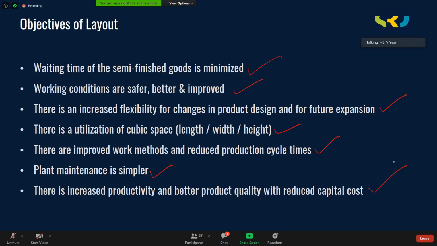Productivity should improve. With a lesser input, you must get greater output. Quality should be high. And at the same time, your capital investment should be less. So these are the general objectives of any plant layout.